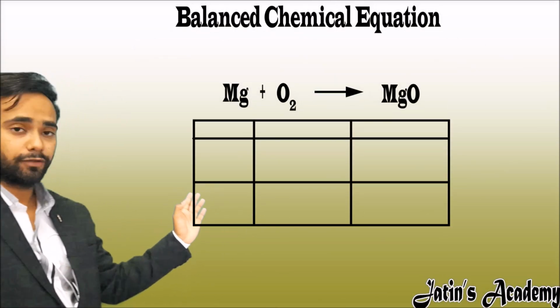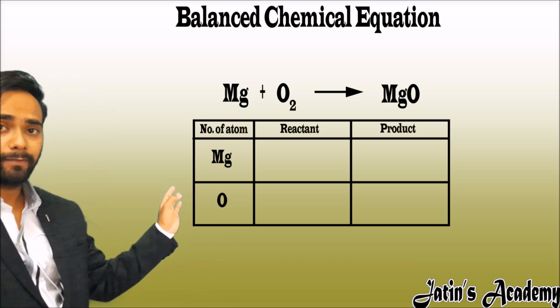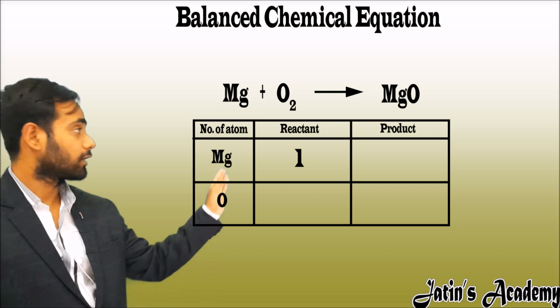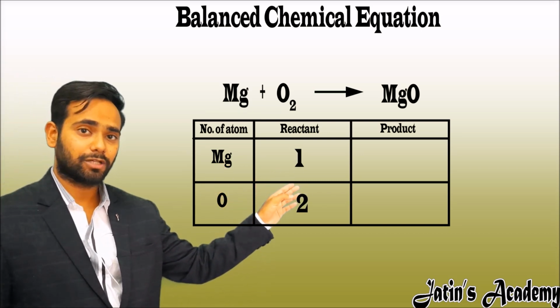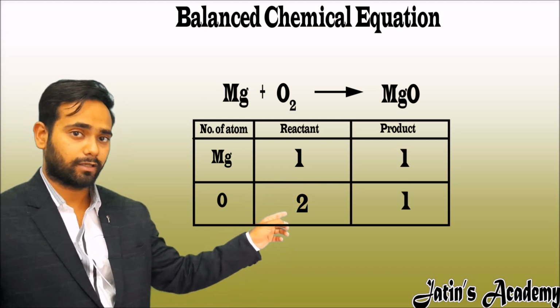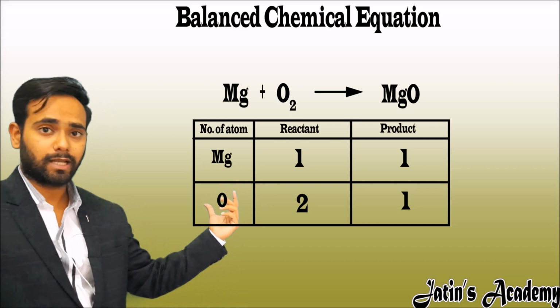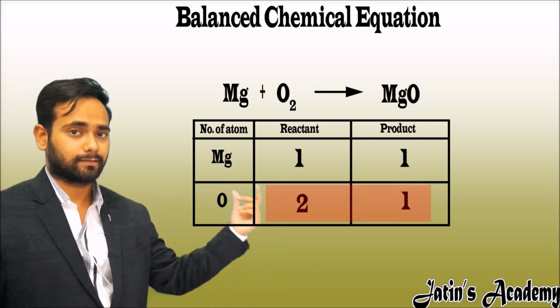In the table we write the number of atoms. On the reactant side, magnesium has 1 atom and oxygen has 2 atoms. On the product side, magnesium has 1 atom and oxygen has 1 atom. So the oxygen atoms in both cases are not balanced. We have to balance them.